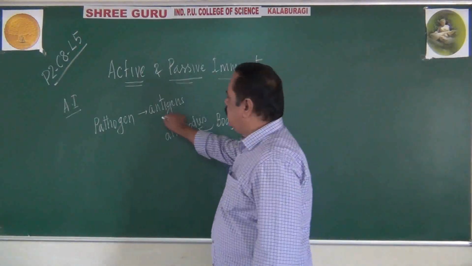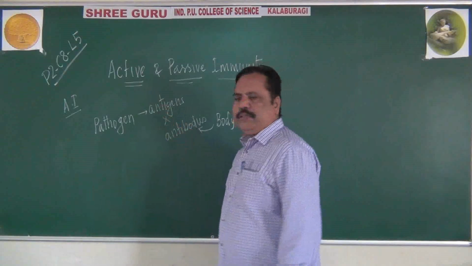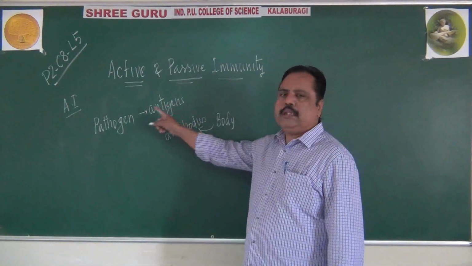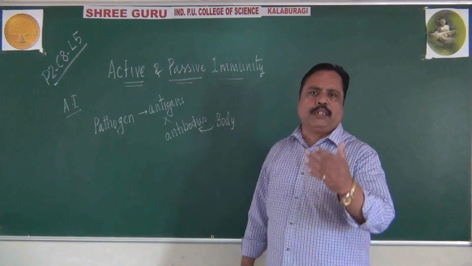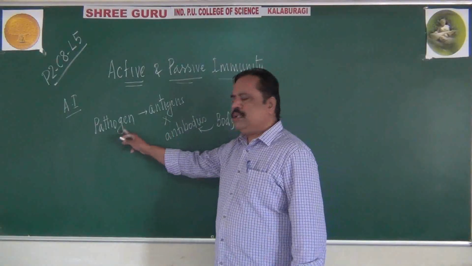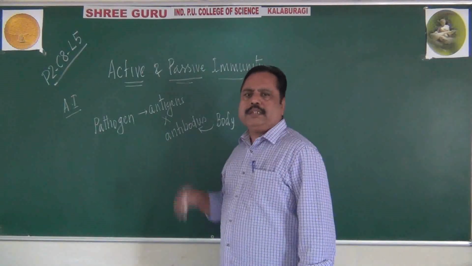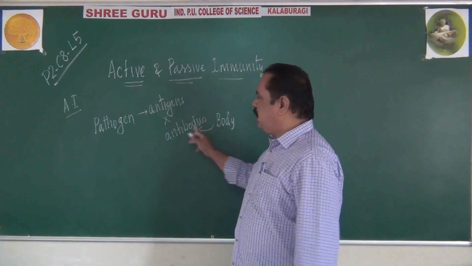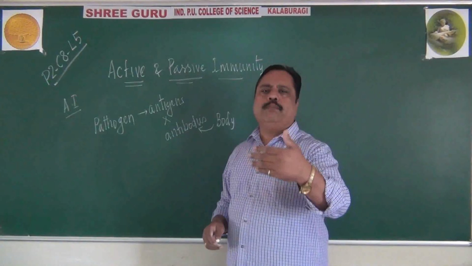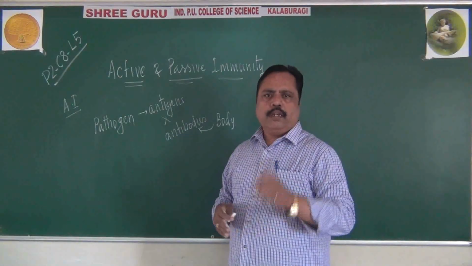Now these antibodies and antigens fight with each other. Whoever is stronger will be the winner. For example, if the pathogen is successful, we get disease. If our body is winning, we become healthy.